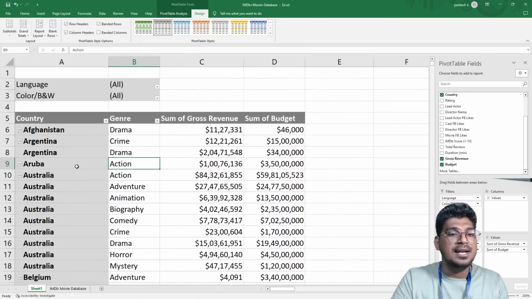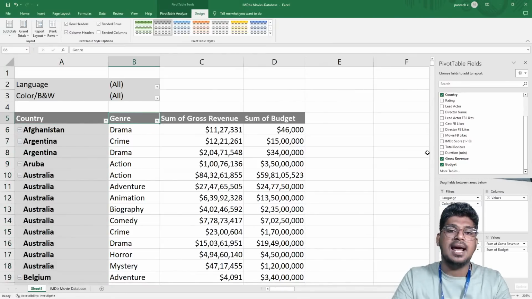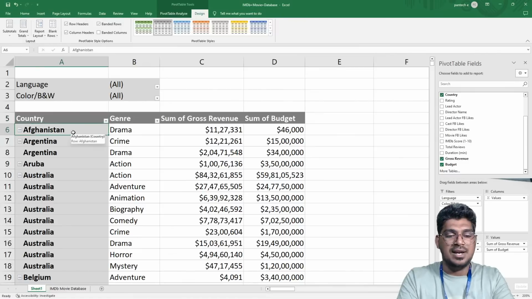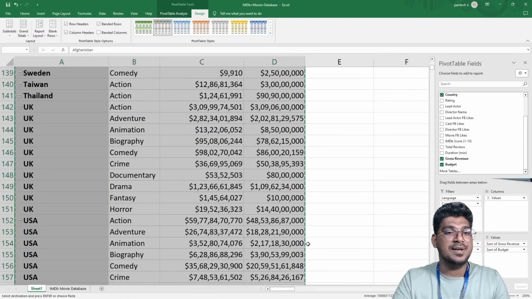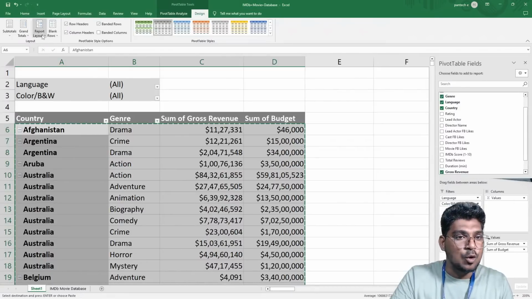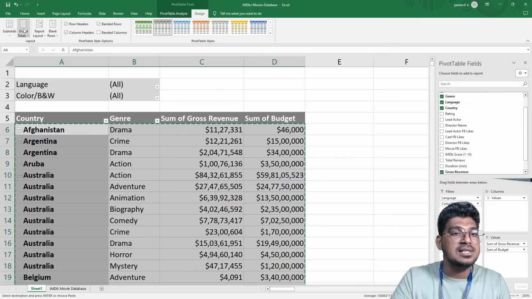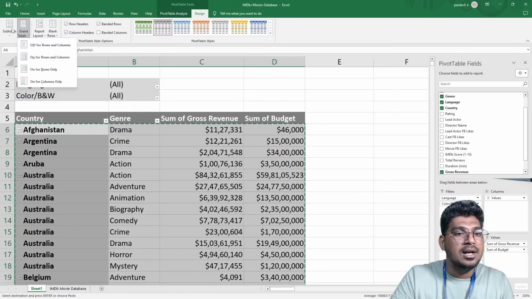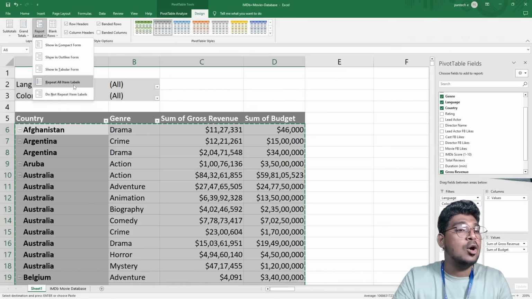So now this can be copied and also pasted here. For example, if I select all, Control Shift and right click and remove all this, I can copy and paste it in a different way. You can see how to make it: just go to the report layout and show in tabular form. If it is not a repeated value, go to the grand total, then go to the subtotal and do not show the subtotals here. And one more option is there: repeat all item labels.